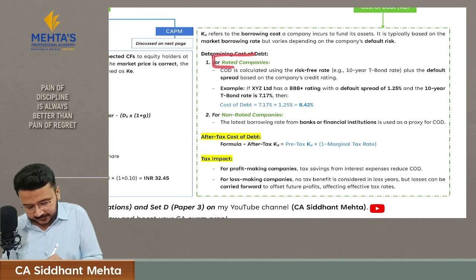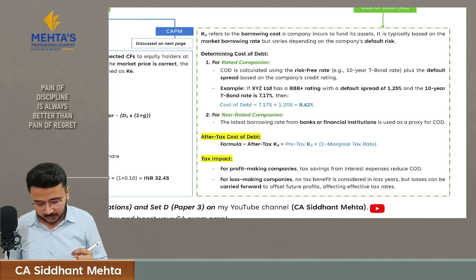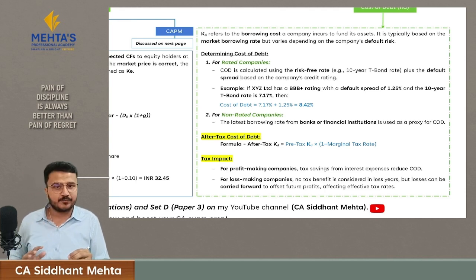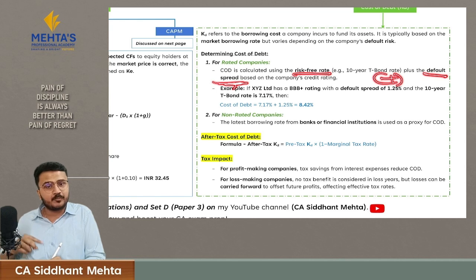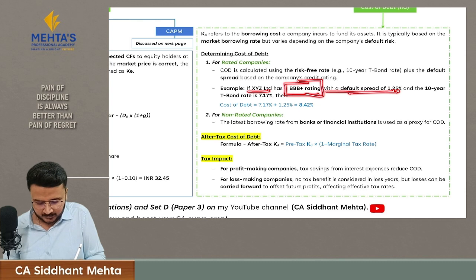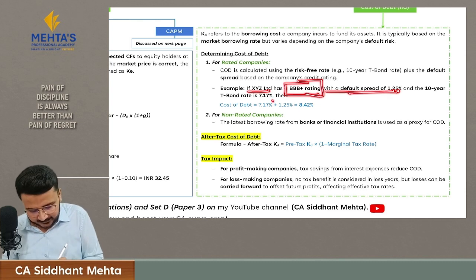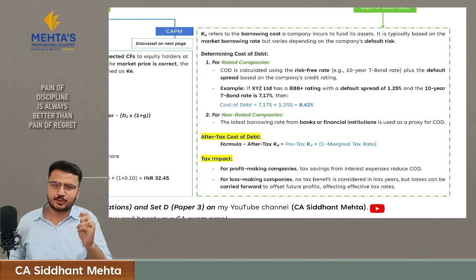For credit rated companies, that means the companies that have a credit rating, you will calculate the cost of debt as the risk-free rate plus the default spread. This default spread is decided by the credit rating the company has received. For example, if XYZ received this credit rating, the default spread will be 1.25. Hence, while calculating the cost of debt, we will take a risk-free rate of 7.17 and add this default spread, making 8.42, and this will be your cost of debt.